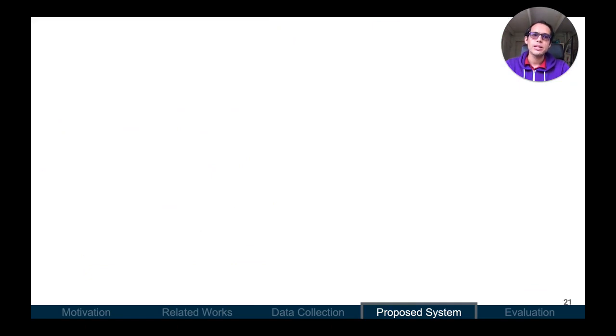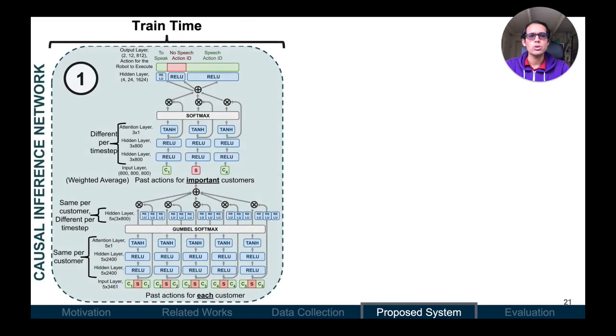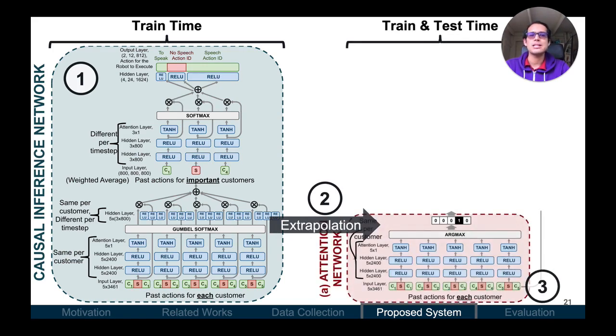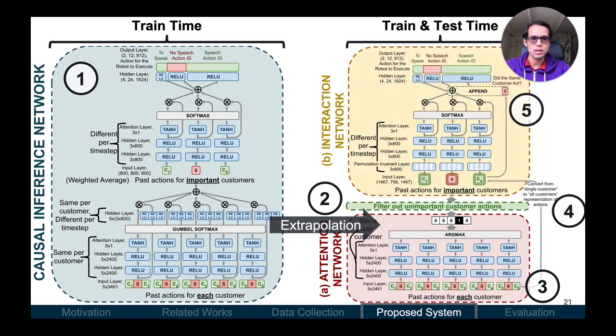In summary, we have a multi-step procedure for training our proposed system. First, we train the causal inference network, only on time steps before the shopkeeper acts, to learn the attention labels. We then extrapolate these attention labels to all time steps, which is explained in more detail in the paper. We then use those attention labels to train the attention network. Once that's trained, we filter out the unimportant customer actions and finally train the interaction network.